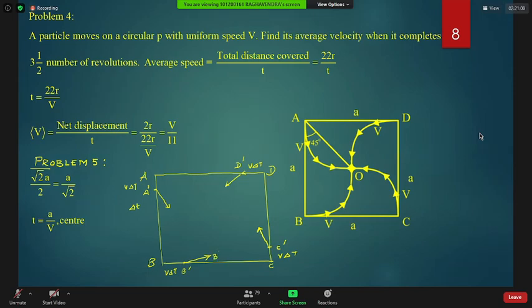A will reach here. C will reach here. D will reach here. Tell me, yes or no? Yes, sir. So now A will move this way.